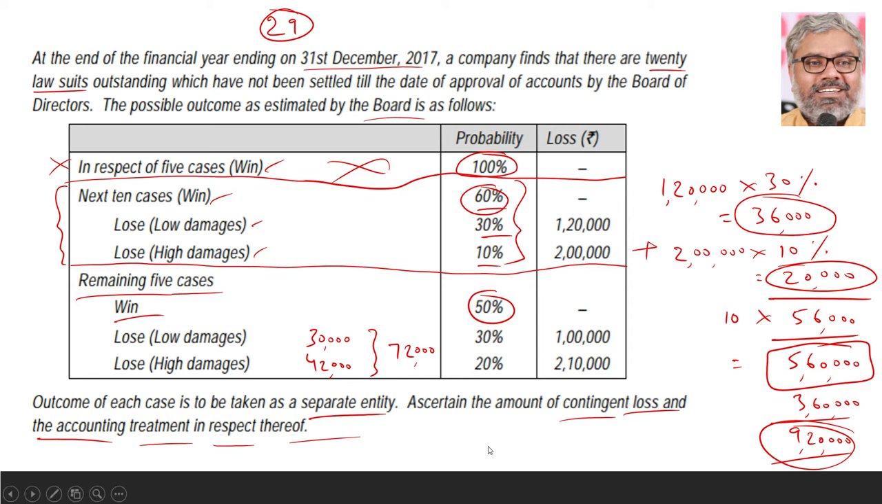Is it exactly the amount or something? No, it is an estimate, obviously. But it is neither a provision nor a real liability. It is only a contingent liability. It has to be just shown in the notes to accounts of the organization. That's it.